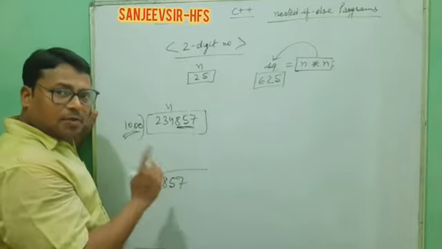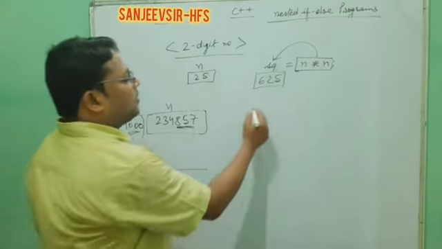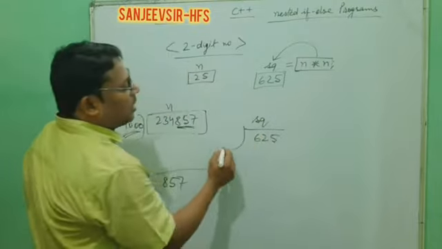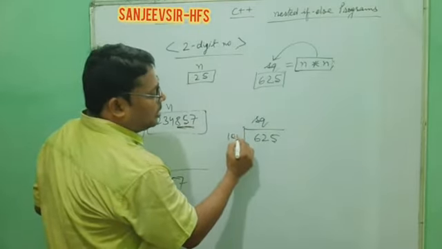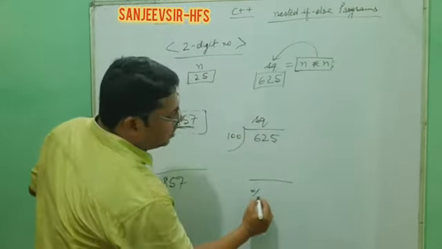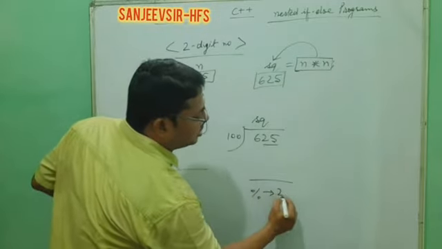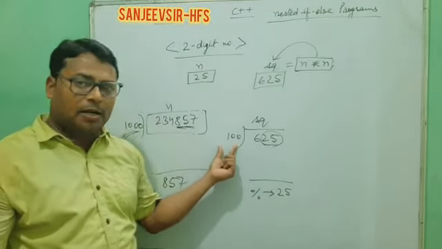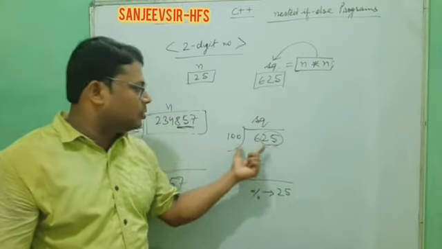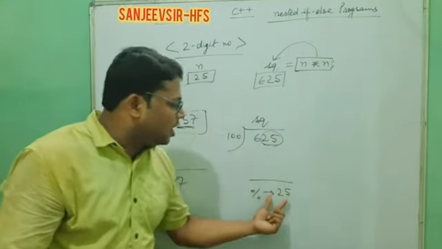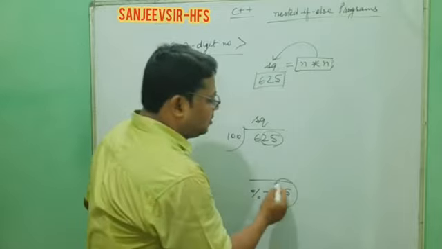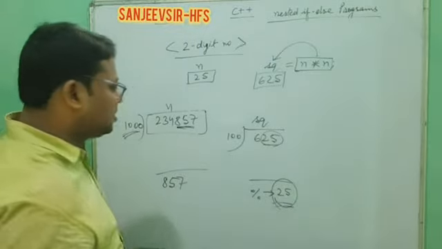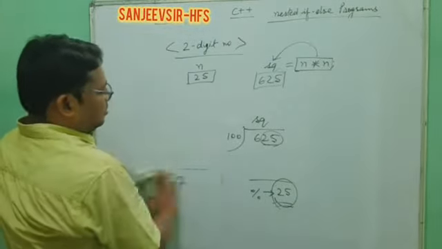Yes or no? That means in this situation, if the number is SQ, that is 625, and you divide this SQ by 100, the remainder you get is the last 2 digits, 25. Any doubt? No. So when you divide any number of more than 2 digits by 100, you get the last 2 digits. Then you extract those last 2 digits and compare and check with this number. It's clear by this example.